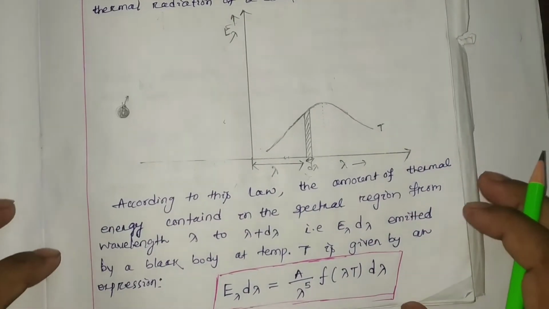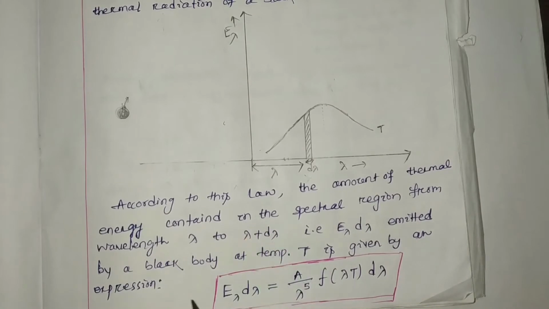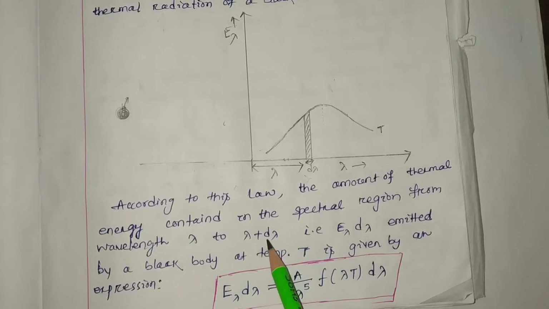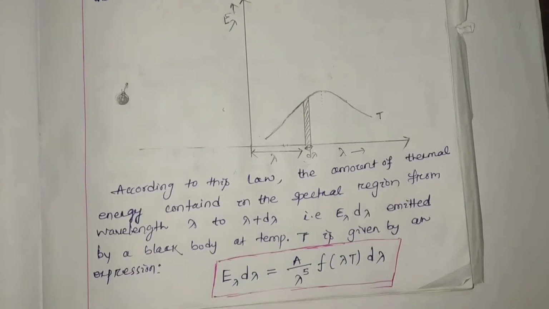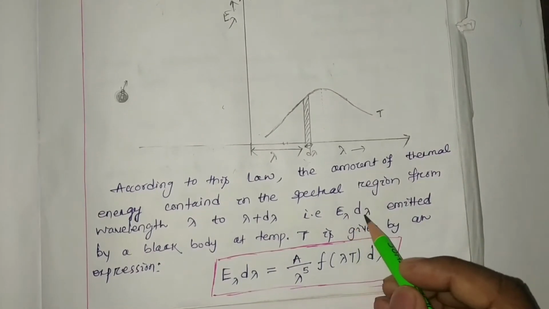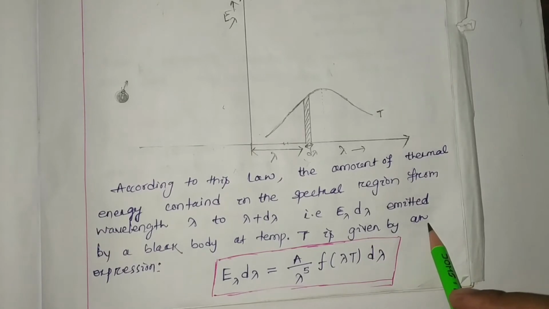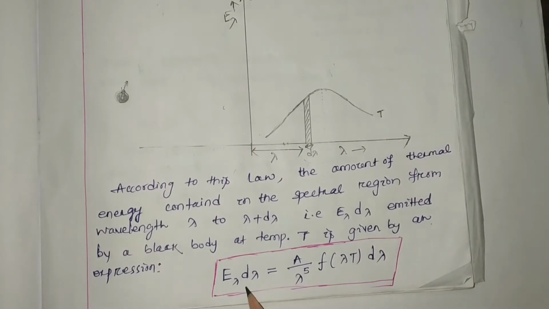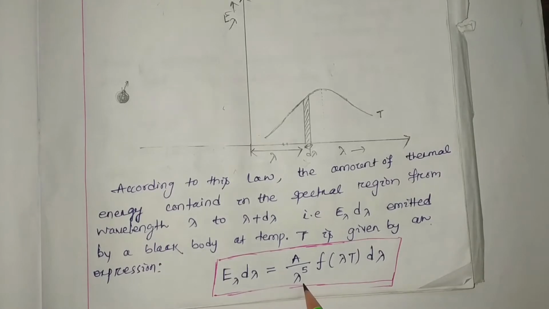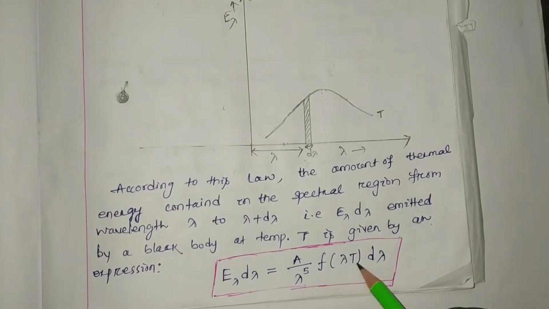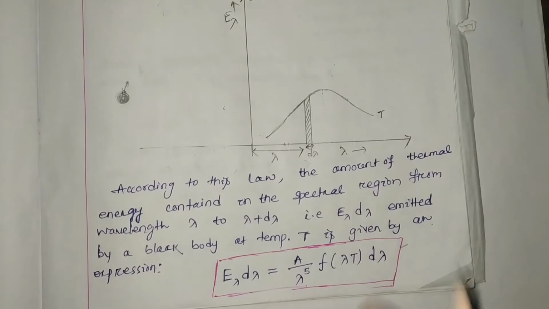Now, according to this law, the amount of thermal energy contained in the spectral region from wavelength lambda to lambda plus d lambda, suppose that is E lambda d lambda, emitted by a black body at temperature T, is given by the expression E lambda d lambda equals A by lambda to the power 5 times a function of lambda T times d lambda. So what is the meaning of this?